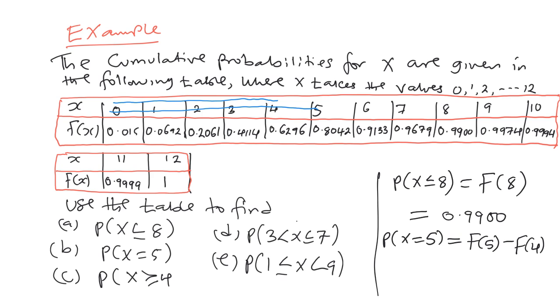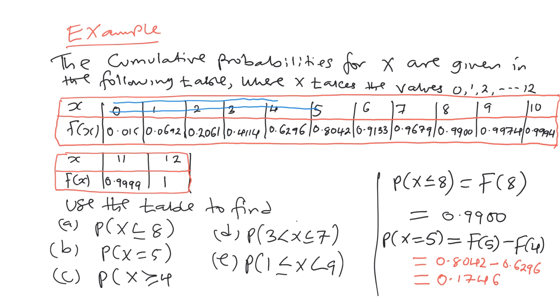So if you want the probability of x is equal to 5, it is f of 5 minus f of 4. And in this case, you are going to subtract 0.8042 minus 0.6296. What you get will be the answer. And the answer is, so probability of x is equal to 5 is 0.1746. Next, we look at probability of x greater or equal to 4.